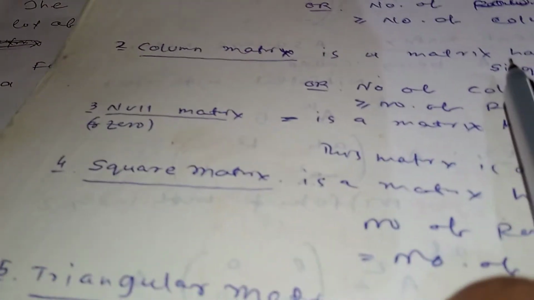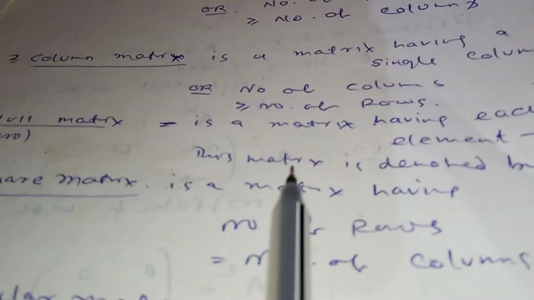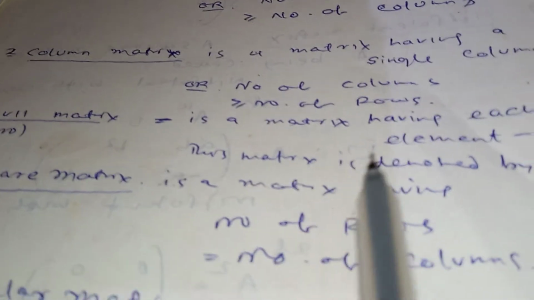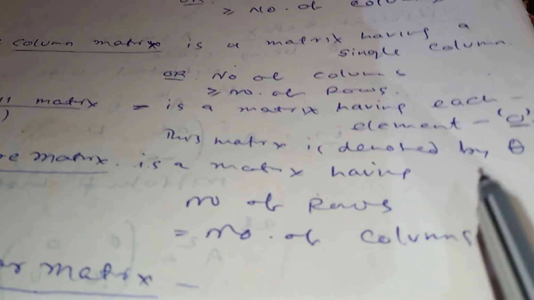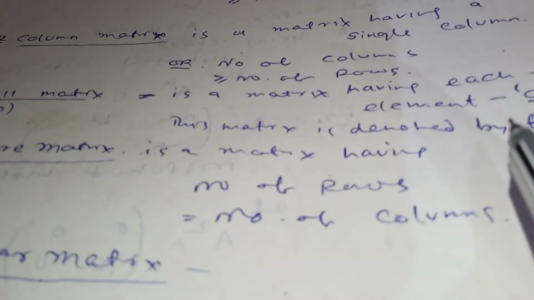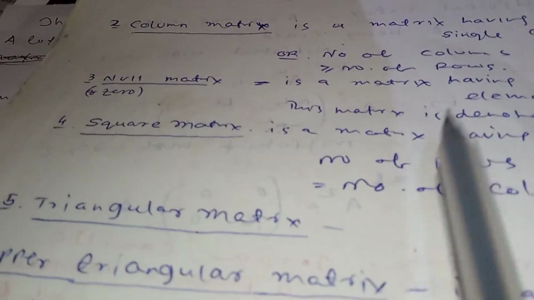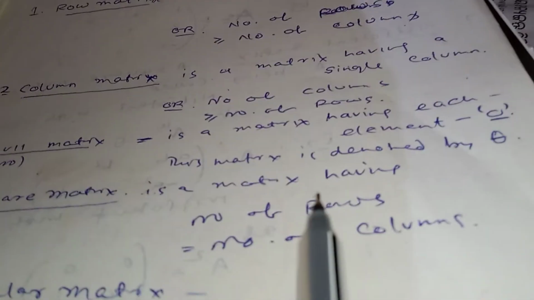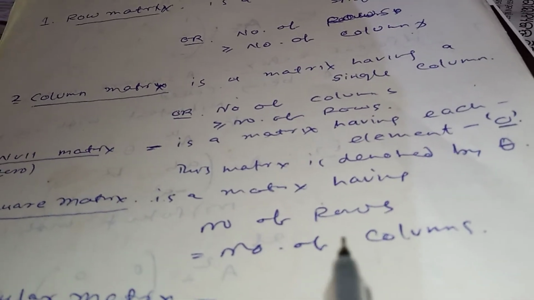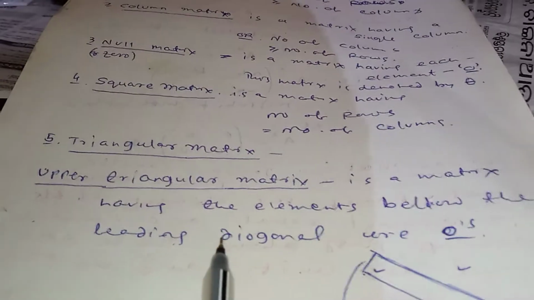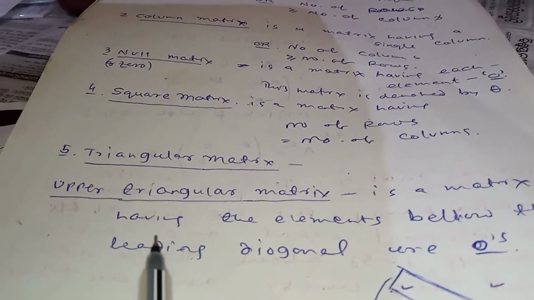The next case is the null matrix. A null matrix is a matrix having each element as 0. This matrix is denoted by theta. And next is the square matrix. A square matrix is a matrix where the number of rows is equal to the number of columns. It is a square matrix.